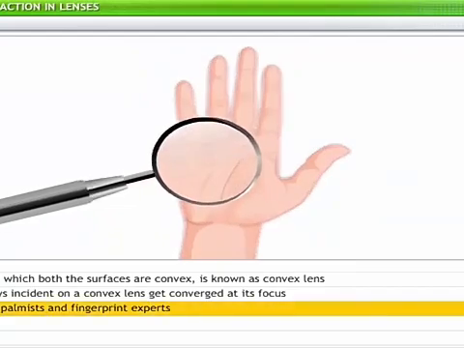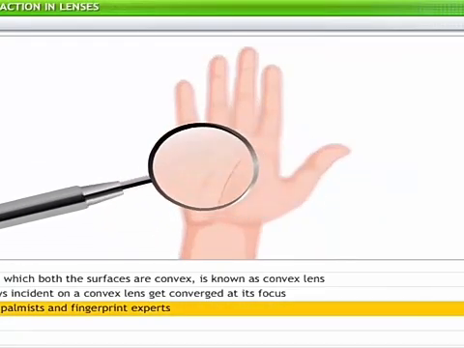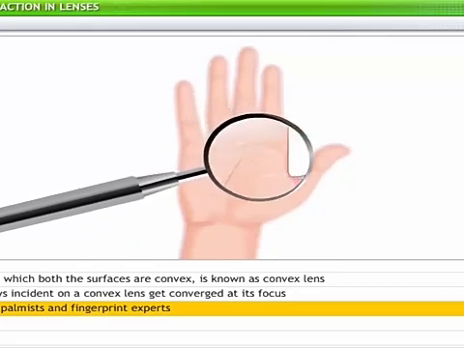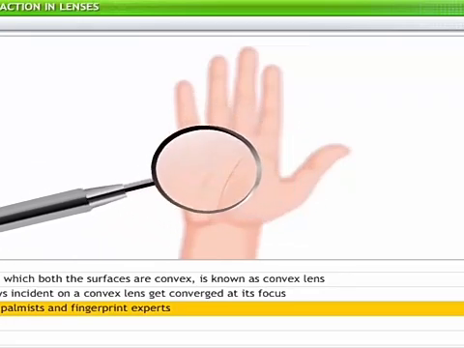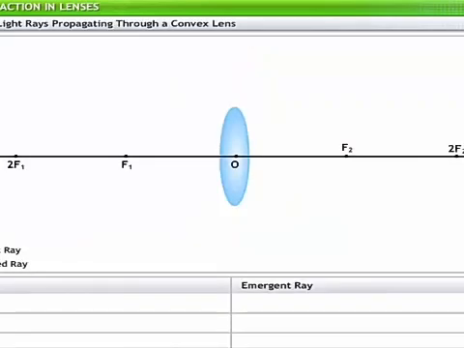Convex lenses are used as magnifying glasses by palmists to study palms. They are also used by fingerprint experts for magnifying and studying fingerprints. Now let's analyze the light rays propagating through a convex lens.